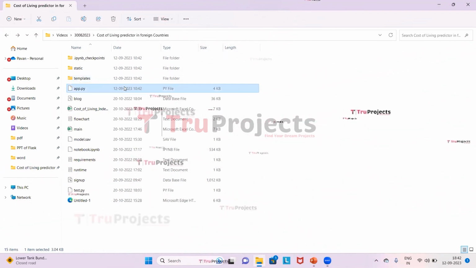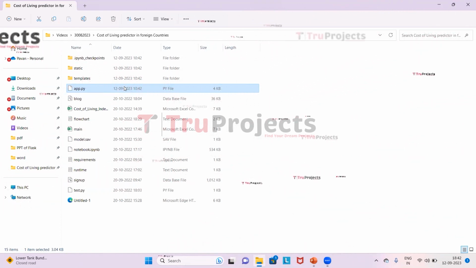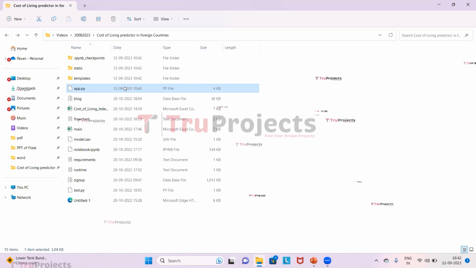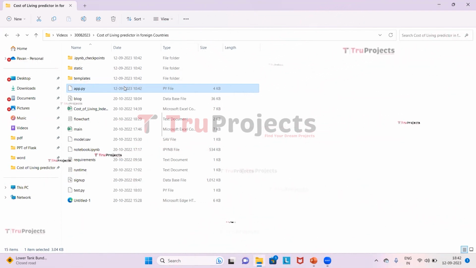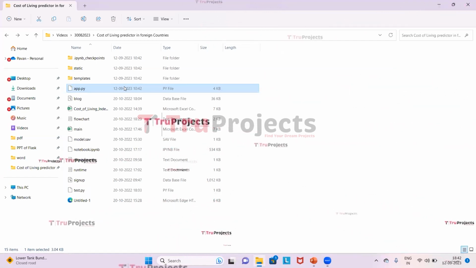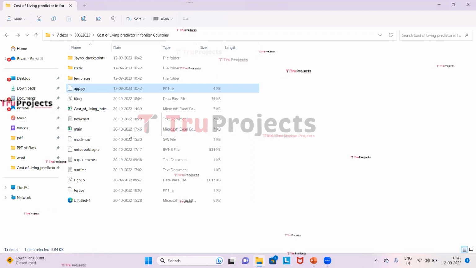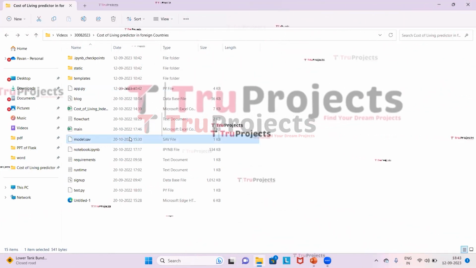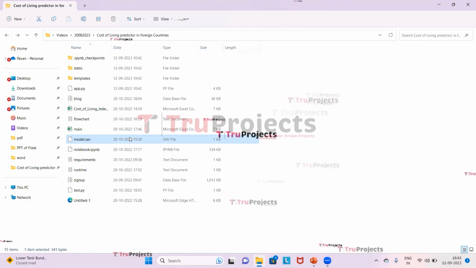This is the app.py file. This file contains the information related to front-end logic. It includes code written in Python that handles server-side operations such as processing user requests, interacting with the database, and generating dynamic content that is to be rendered in the HTML templates. This is the model file which contains the algorithm information, and this will be loaded into the project code during runtime.